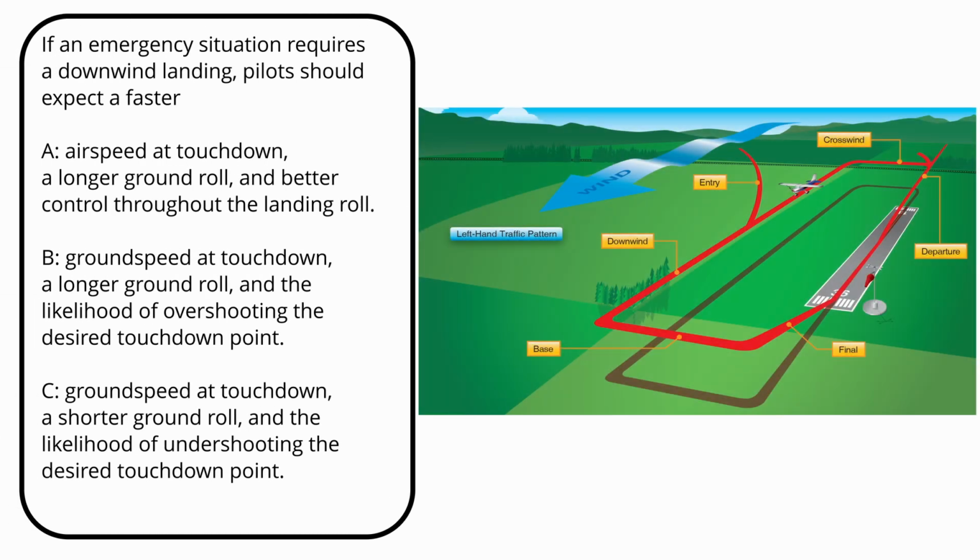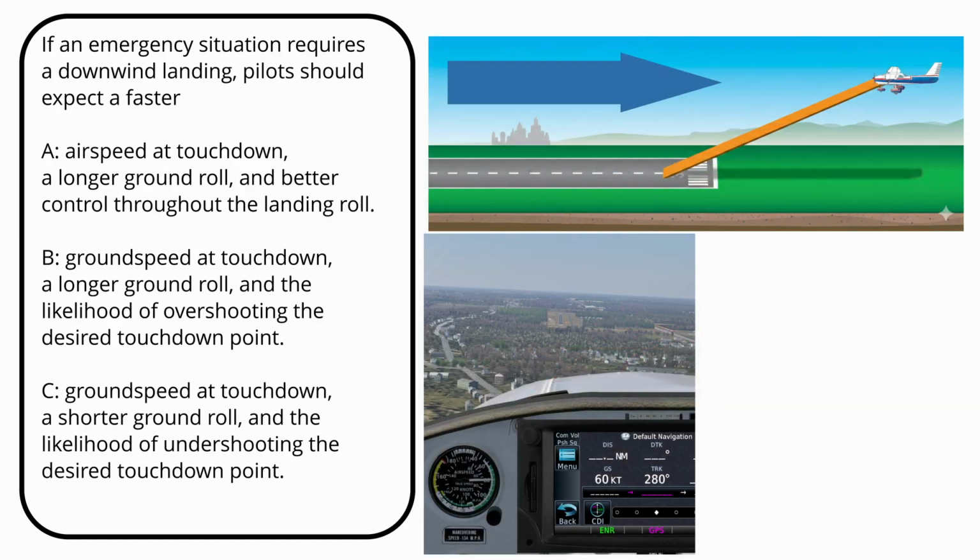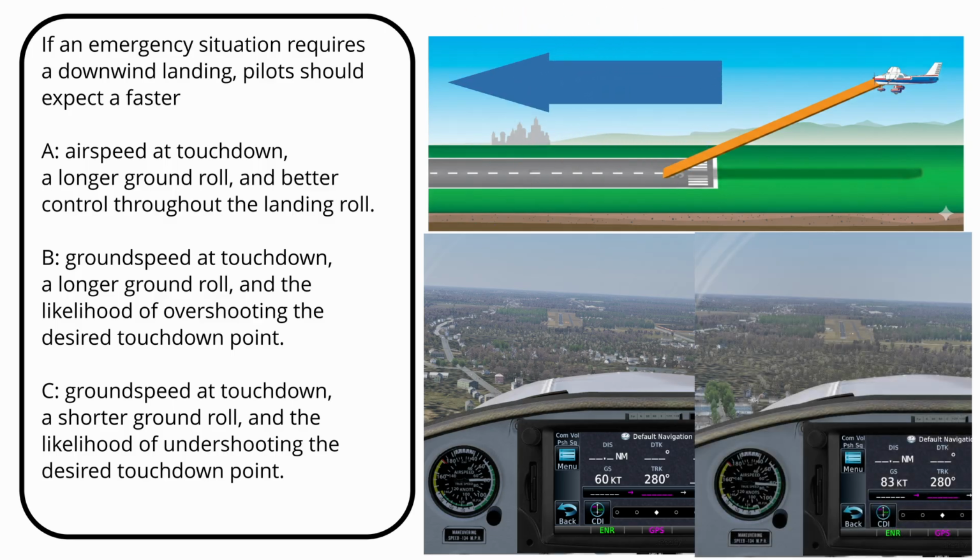A downwind landing is one with a tailwind, backwards to the normal landing into the wind. Remember that on the downwind leg, the plane is flying opposite to the normal direction of landing. Just like any other time the plane has a tailwind, the ground speed will be faster, even though the airspeed is the same. On a downwind landing, the approach airspeed flown should be unchanged, but the ground speed is increased by whatever amount of tailwind exists.